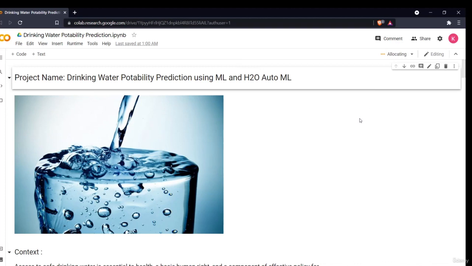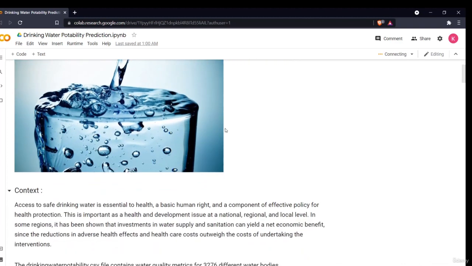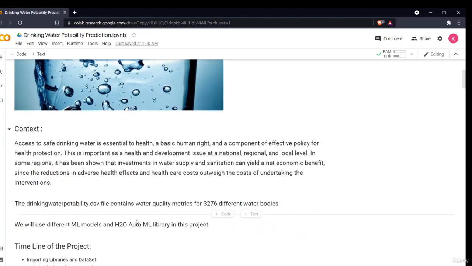Hello all, welcome to our project in the notebook section of drinking water potability prediction using ML and H2O AutoML. So now I have already told you the context behind this project, what is potability and what is potable water, and what is the reason behind this project and what we'll be doing. So I've told you that potable water is nothing but drinking water, and potability of water means whether the water is drinkable or not.